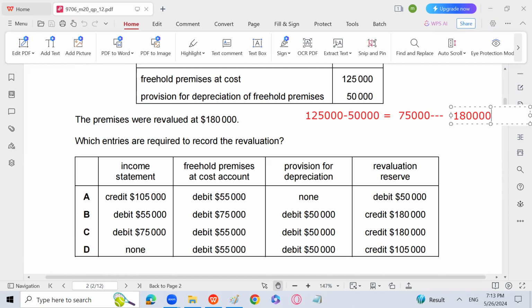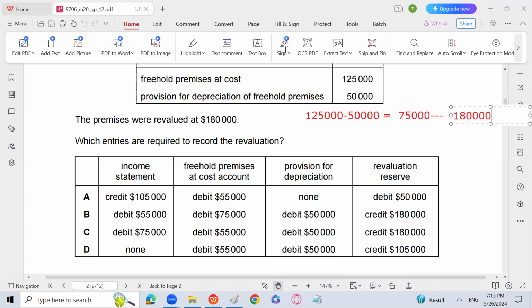So which entries are required for the revaluation? Freehold premises at cost, forget about it. Provision for depreciation is going to be debited by 50,000. Revaluation reserve is going to be credited by 1,05,000. And the difference of the two amounts will be debited to freehold premises at cost, and that is going to be 55,000.